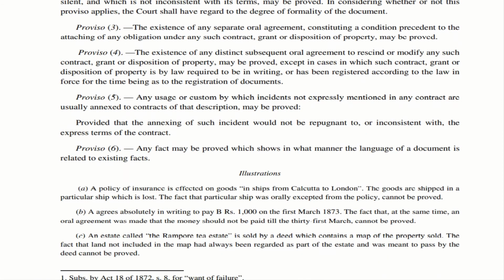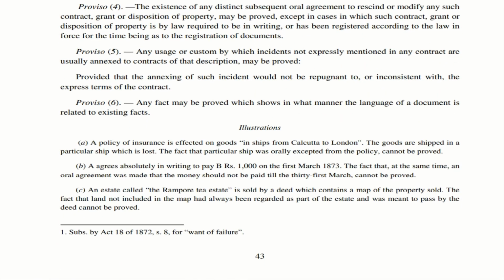Let us see what is Proviso 6. If there are certain facts in the document, to prove these facts with respect to the manner in which the language of a document is drafted, to simply say what the document contains or the manner in which the document has been framed, any fact with respect to this can be proved. That is Proviso 6. Now let us move to illustrations.